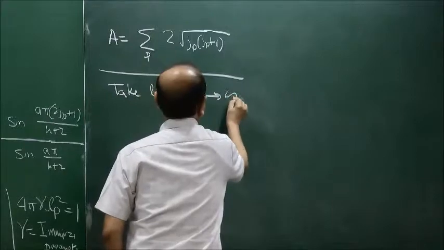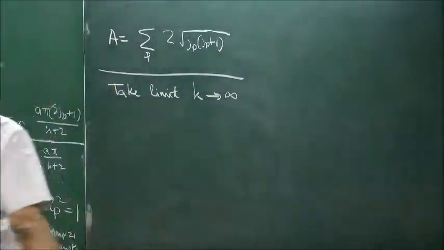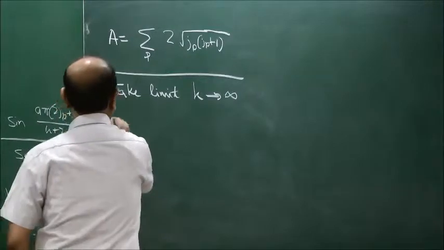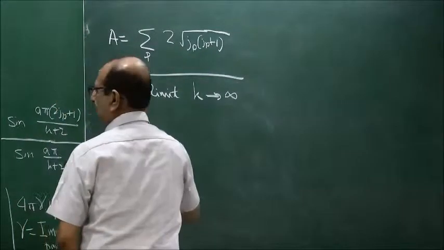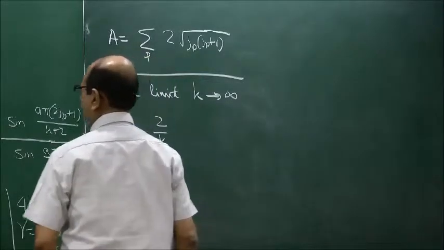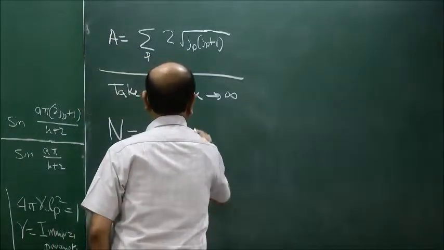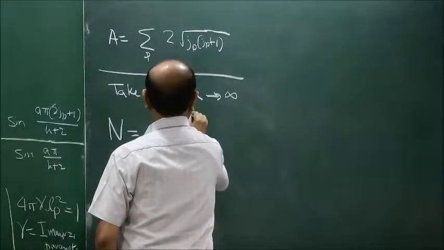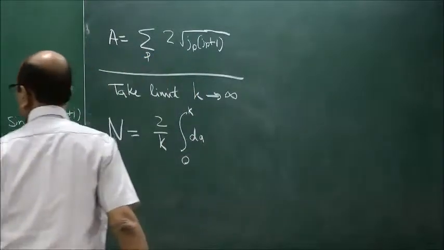If you take the limit k going to infinity, then this sum can be approximated by an integral. So in the limit, n can be written as 2 pi k integral dA from 0 to k. It goes from 1 to k plus 1.